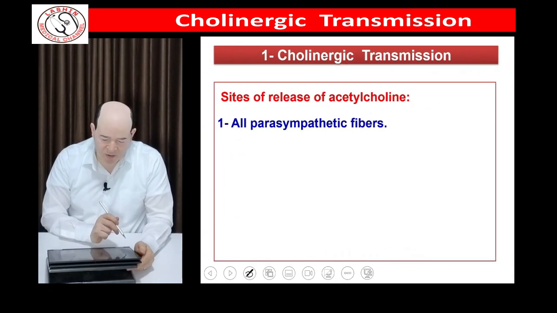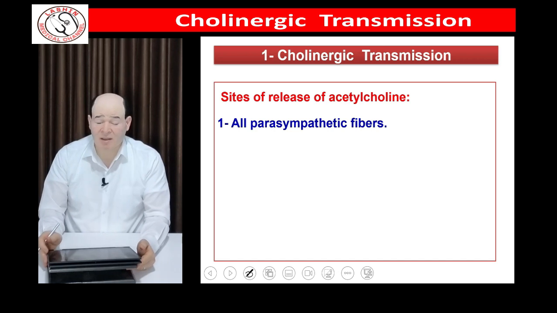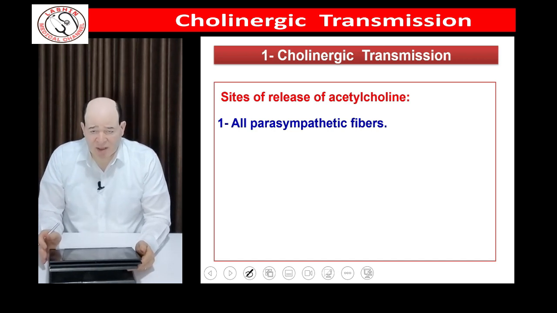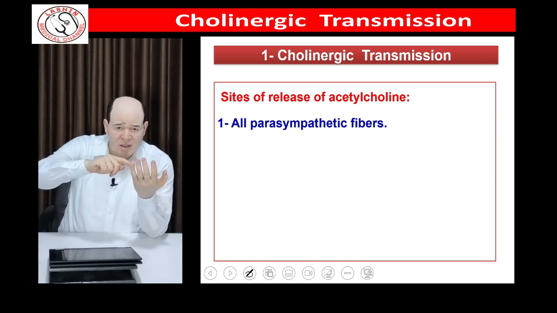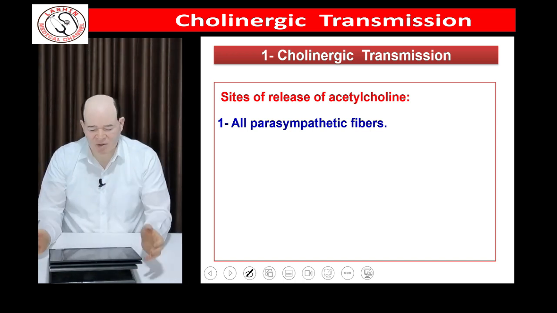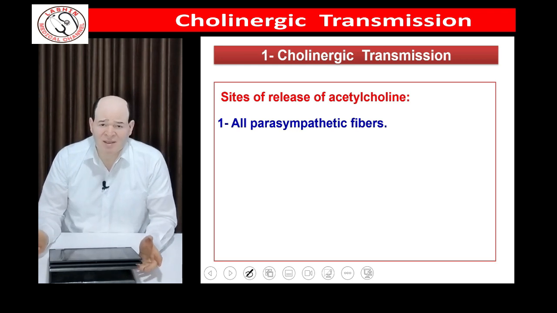Later, we have important topics regarding the chemical transmission, which is one of the main topics in the transmission inside the autonomic nervous system. We have two topics, cholinergic transmission and adrenergic transmission. Cholinergic transmission is a transmission that is dependent on acetylcholine as a chemical transmitter. It is widely distributed inside our body. Understanding the principle of cholinergic transmission is so essential in all medical specialties.